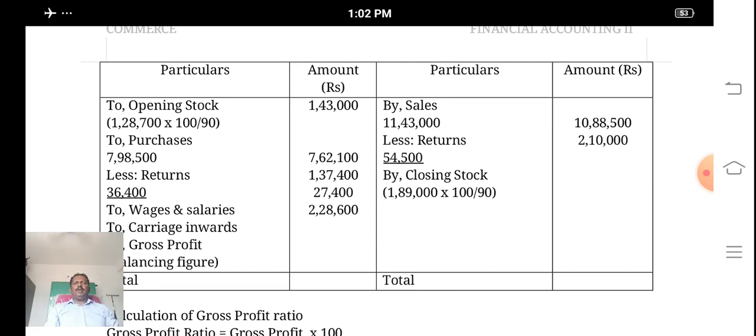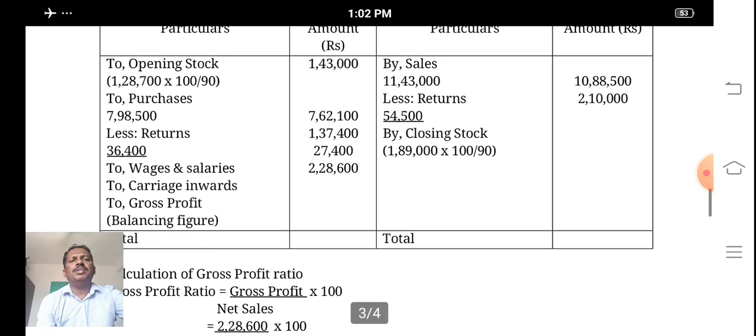For what purpose do we prepare the last year trading account? To ascertain the gross profit. So debiting the opening stock by applying the undervaluation, that is 1,28,700 into 100 by 90, we got 1,43,000. And debiting the purchases 7,98,500 less returns. Purchase returns will be deducted. We got 7,62,100.